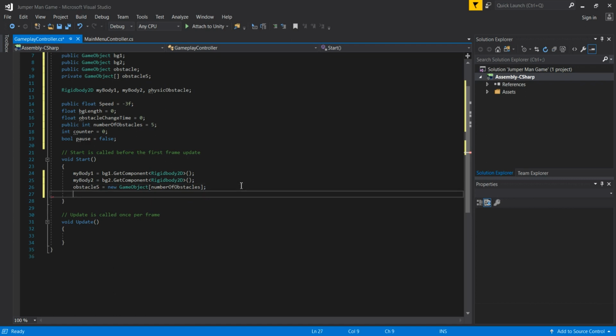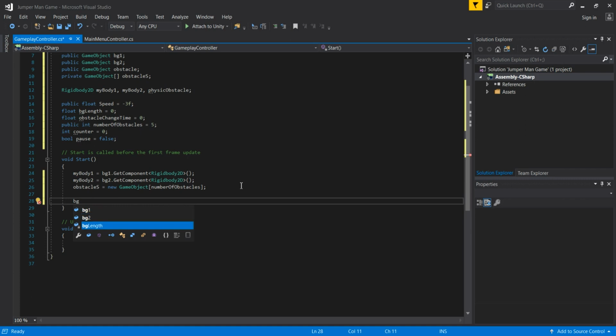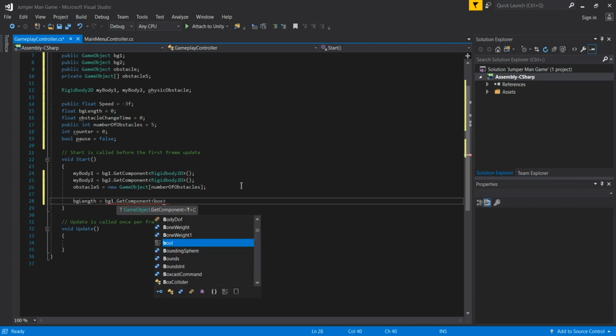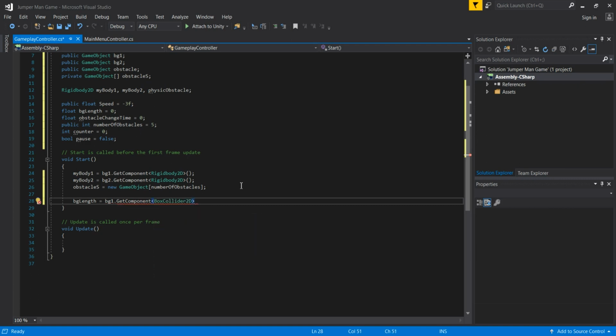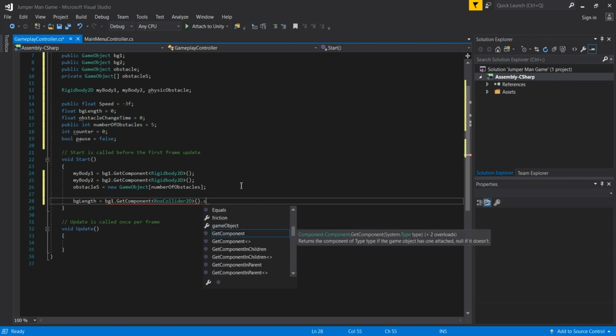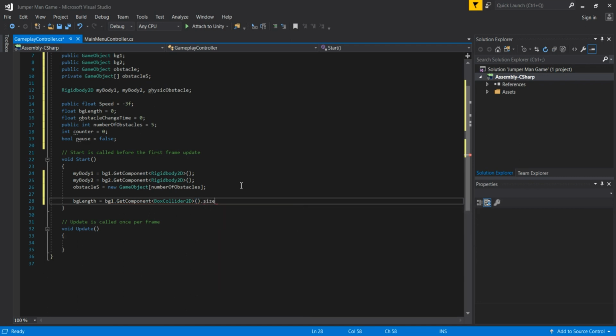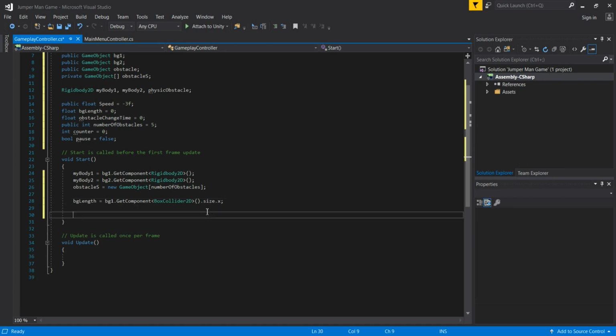And then we are going down, and we are going to also take the reference for our bg length. This is going to be equal to the bg1 rigidbody variable dot GetComponent, and then in the angular brackets we are going to pass BoxCollider2D instead of Rigidbody this time, because we are taking the reference for the length of our bg, and this time this is going to be the bg1 box collider. Then we open the parentheses dot size, dot x, like this, and this is going to be the length of our bg.